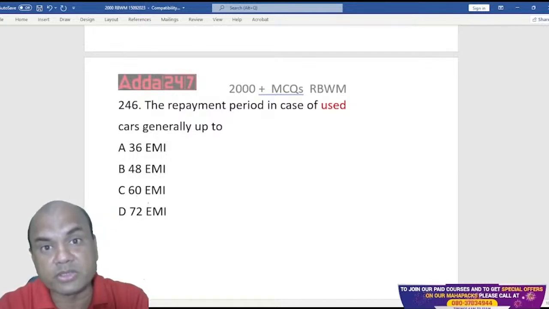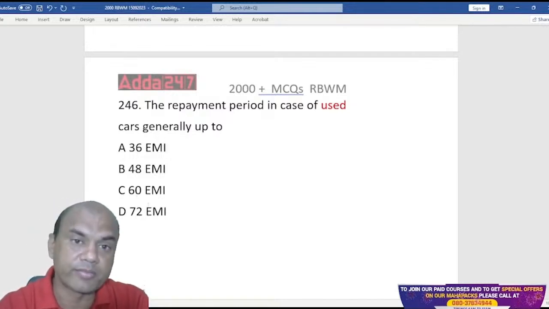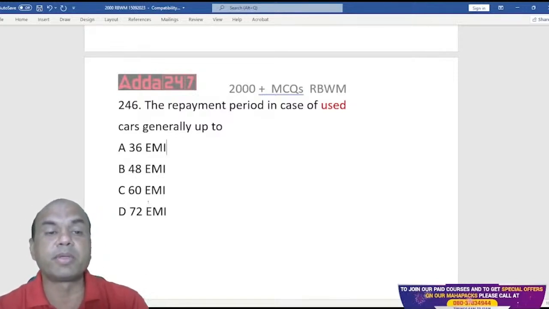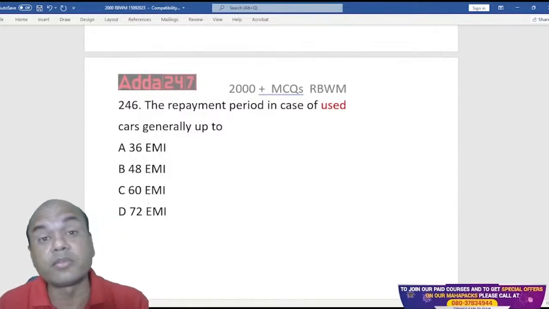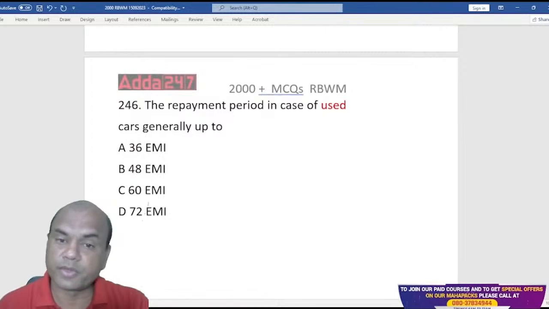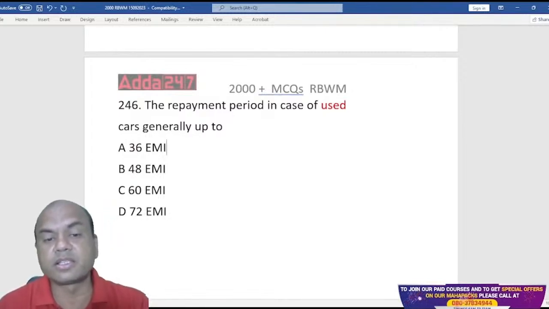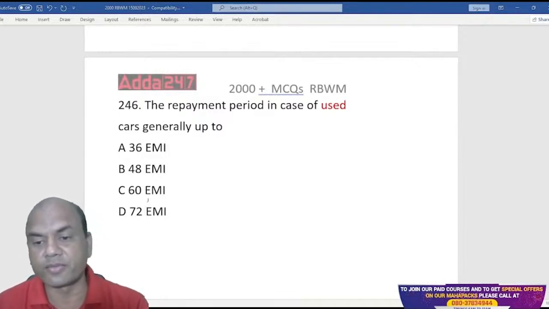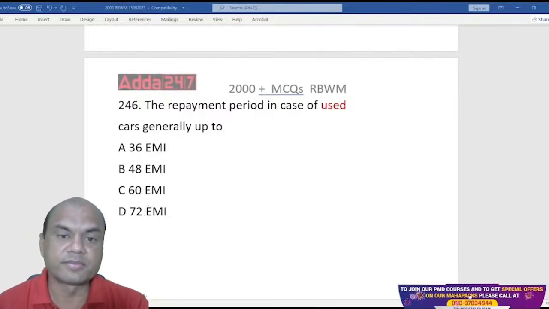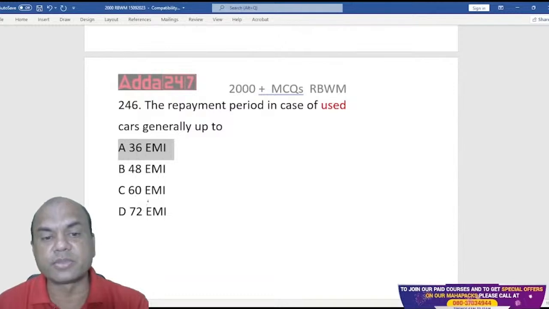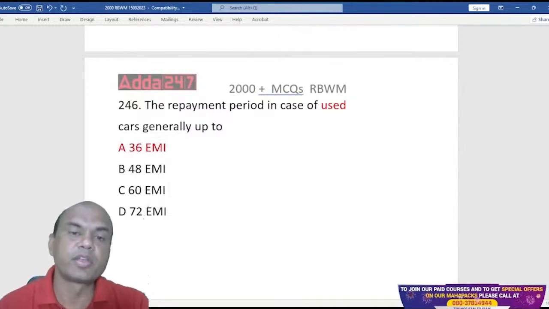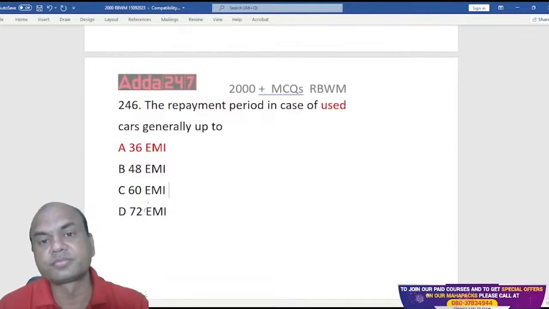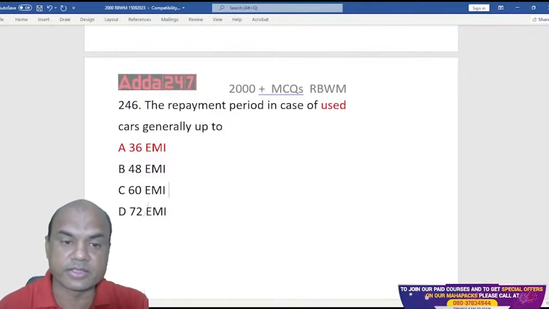It can be 24 months or 12 months, depending on the bank. It is up to the bank to decide the repayment period for used car loans, depending on the life of the car. But generally for used cars it is 36 months, and for new car loans it is 5 years, 60 months.